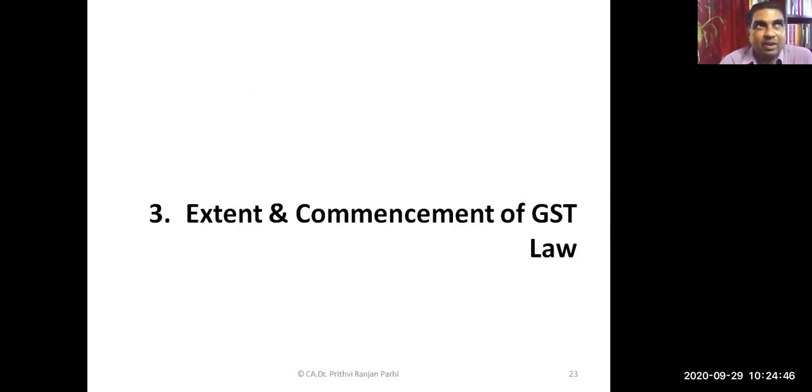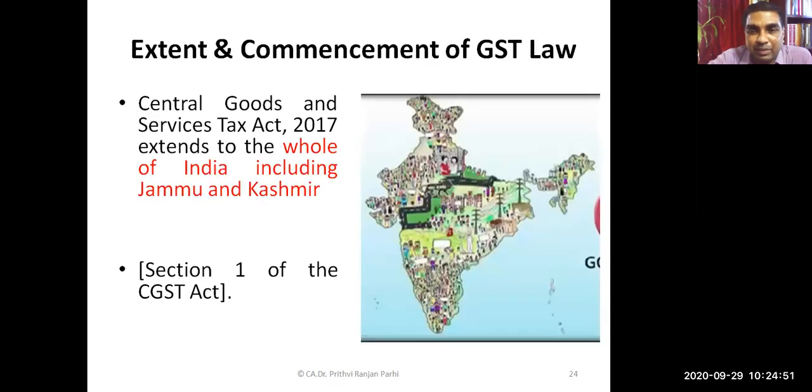Right? Now, a few more issues we'll quickly cover. First of all, extent and commencement of GST law. We already know from Section 1 of the CGST Act, as we understood when we started, that this CGST law is applicable to whole of India. Whole of India means it includes Jammu and Kashmir.